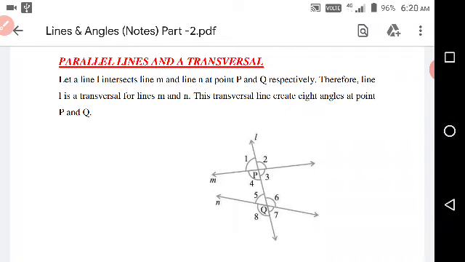And what is postulate 5? If a straight line falling on two straight lines makes the interior angles on the same side of it taken together less than two right angles, then the two straight lines, if produced indefinitely, meet on that side on which the sum of angles is less than two right angles.